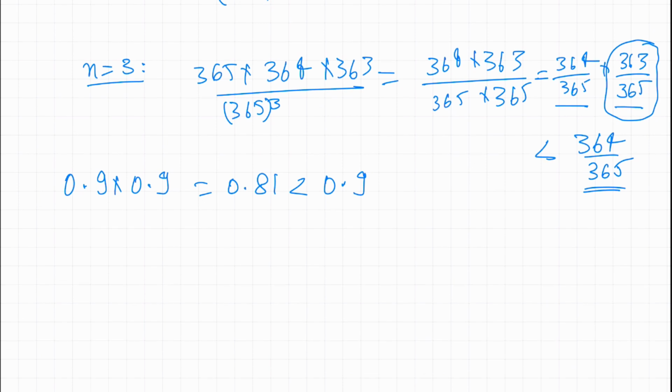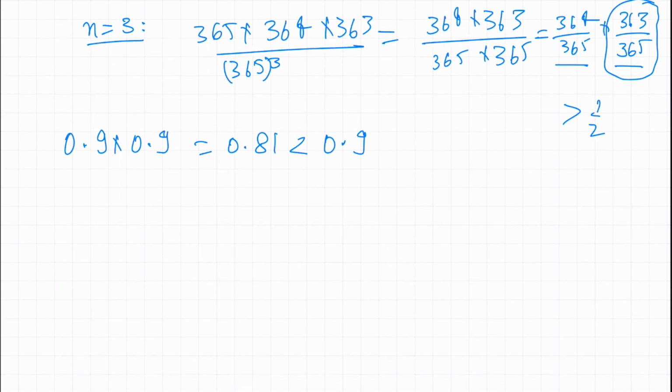But it's pretty sure that this number is still got to be greater than half, because you still have two numbers here, 364 by 365 and 363 by 365, which are close to 1, and their product is definitely greater than half. You can check it manually as well. So this is also going to be greater than half.